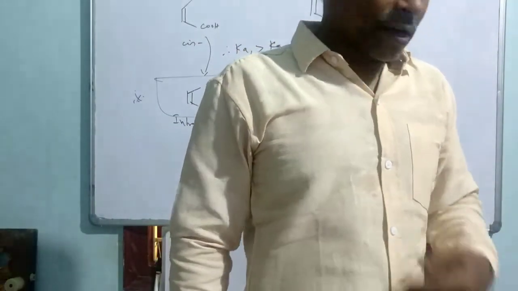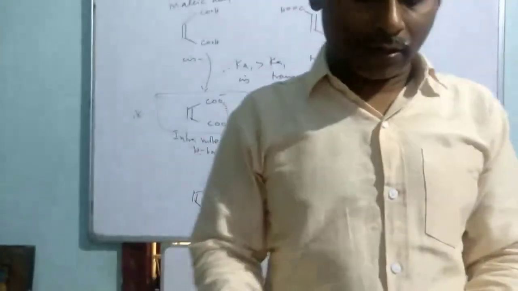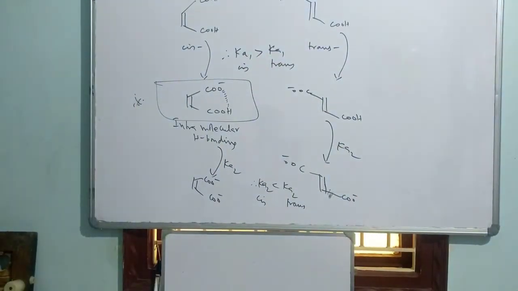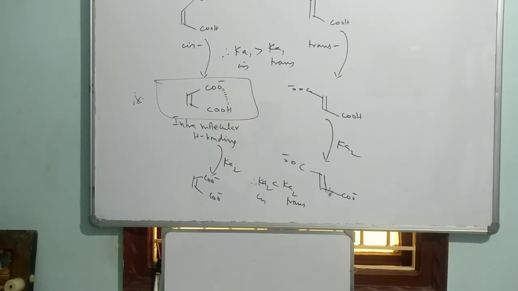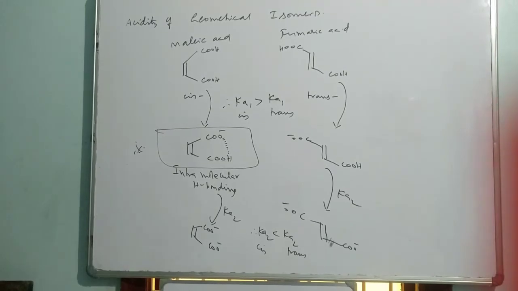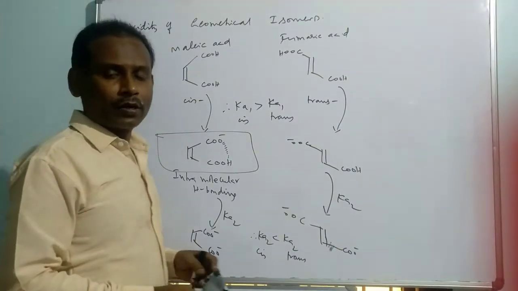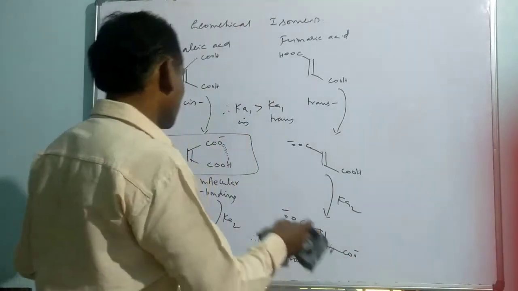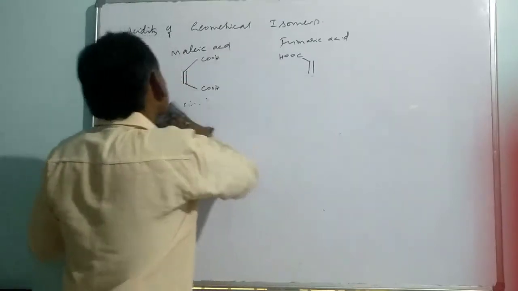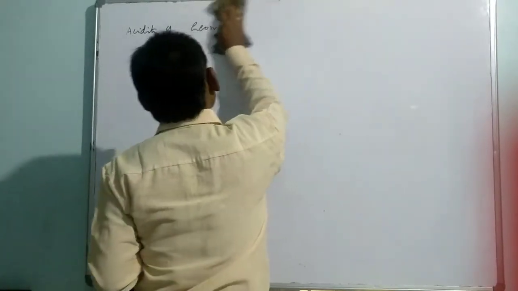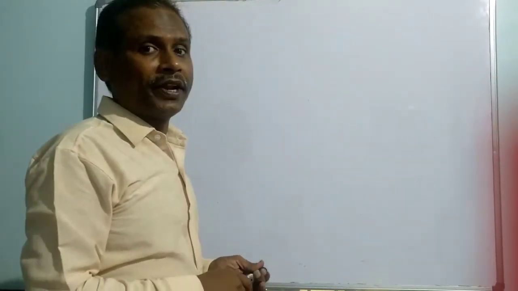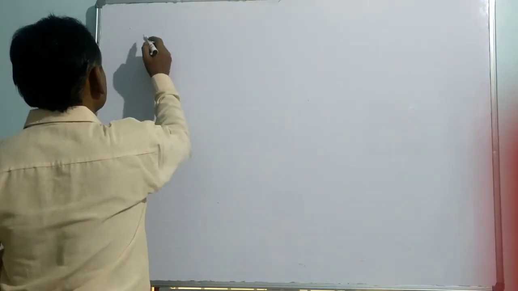This kind of intramolecular hydrogen bonding is going to alter the acidic strength of the compounds. Let me take one more example related to that. Let us take the carboxy substituted pyridine.